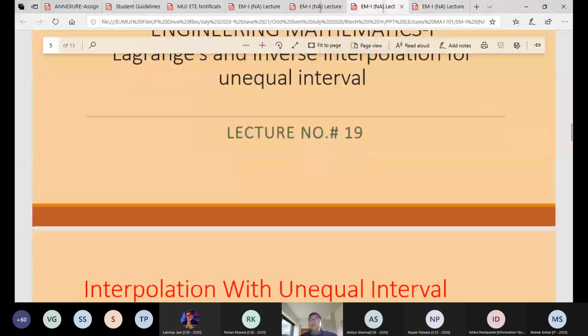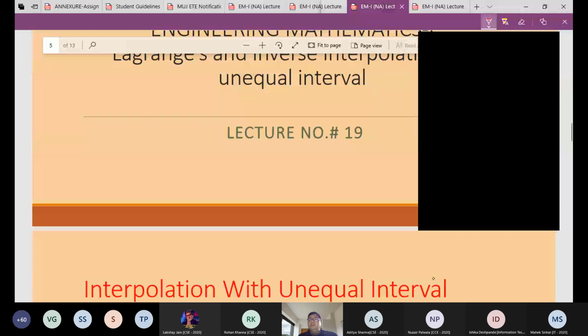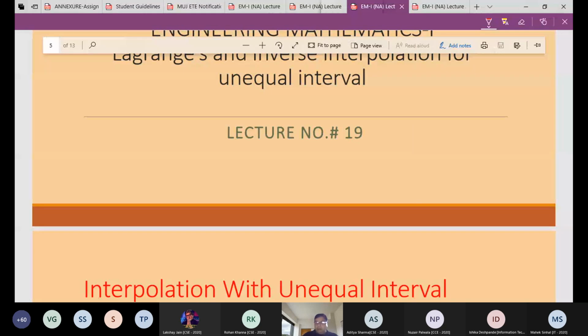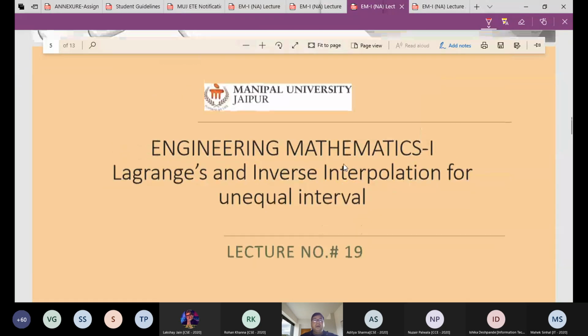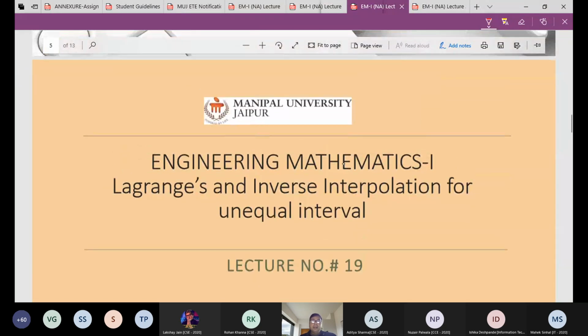Now see, what is this actually? We come to Lagrange's and inverse interpolation formula for unequal intervals. Now we are going for the unequal intervals, right? So interpolation for unequal intervals.